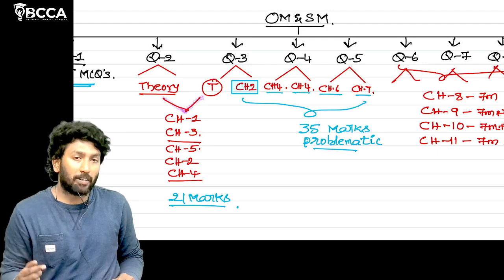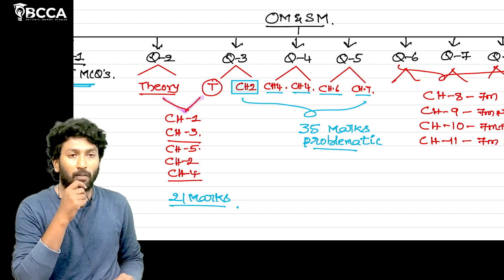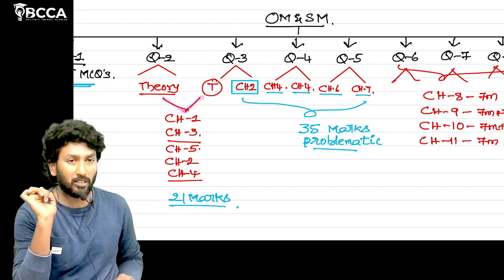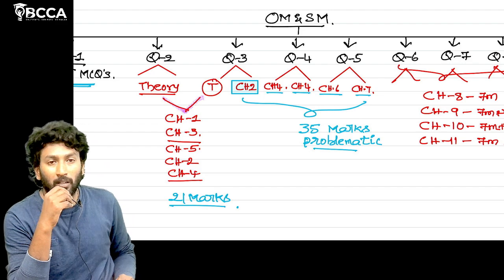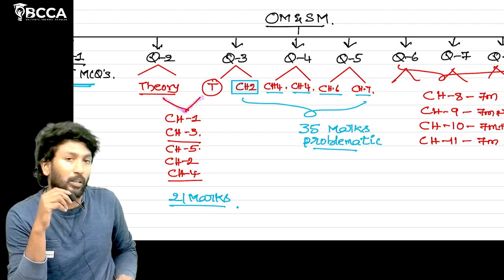After chapters 1 and 3, in chapters 2, 4, 5, 6, 7, each problematic chapter also has some theoretical concepts, nearly 3, 4, 5 theoretical questions from each chapter. So prepare those theoretical questions.